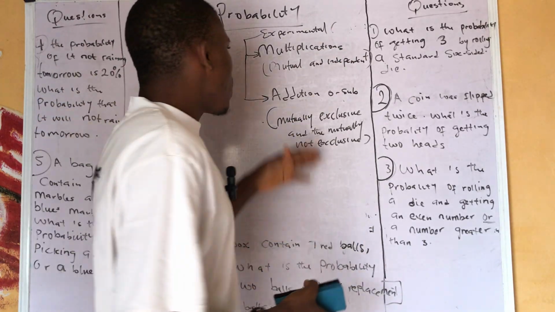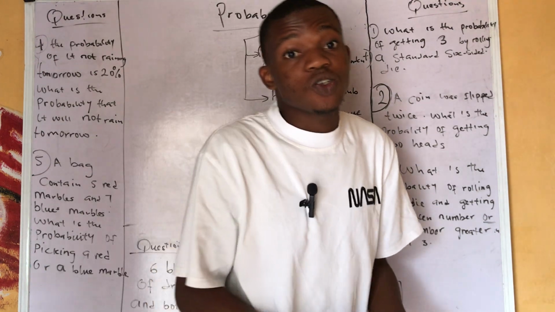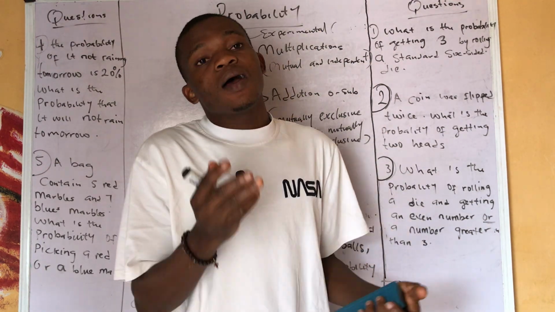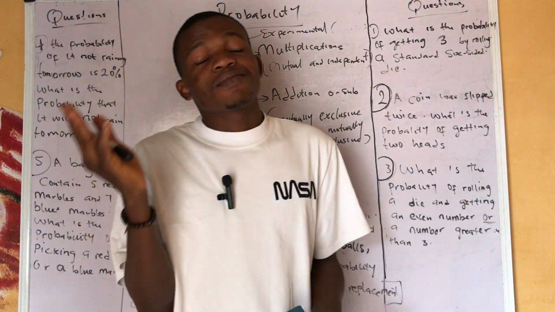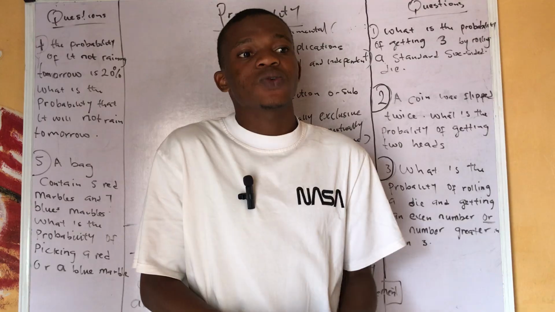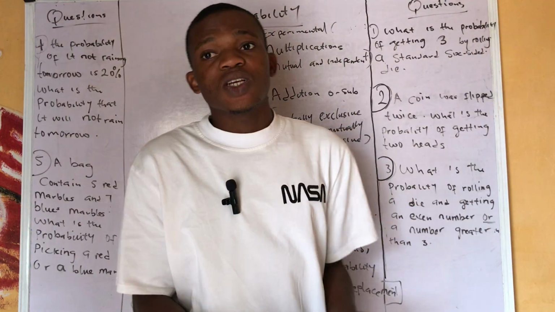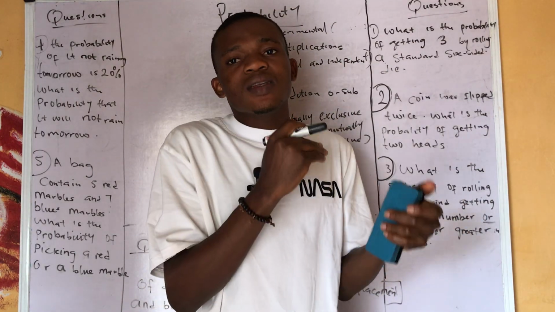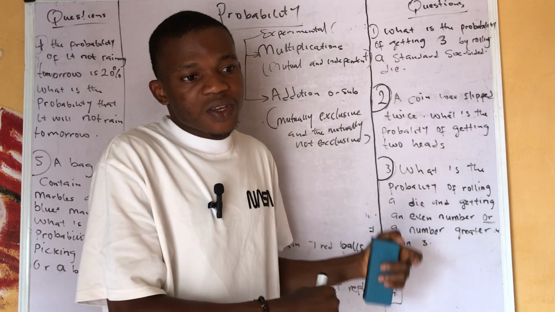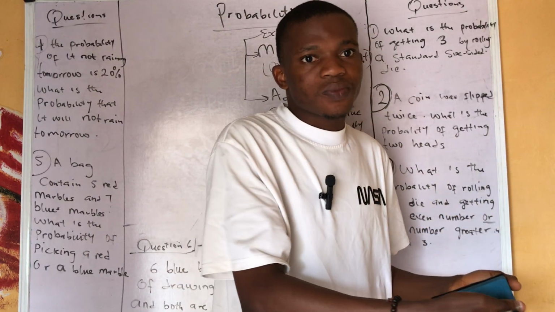Now for the mutual and the independent, you know, in biology we did the parasitic relationship. We have the mutualistic one, symbiosis, all this kind of stuff. For this mutual, it shows that if the other event occurs, the occurrence of the first event will affect the second one.